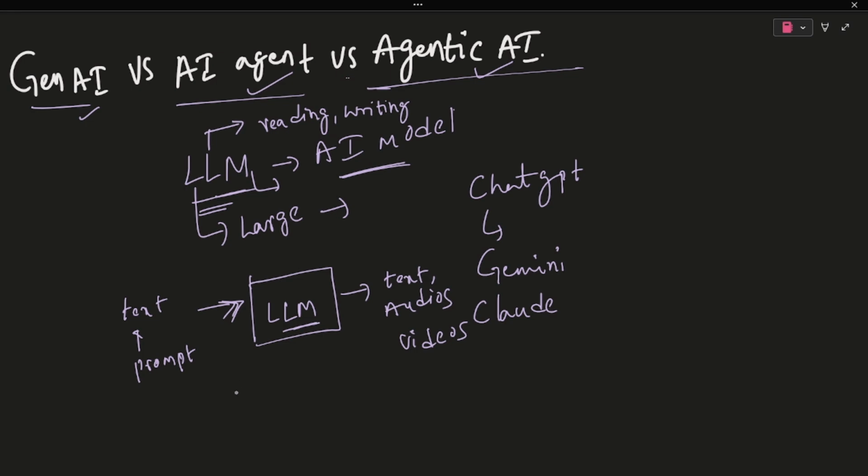It generates new content, text, images, audio, video, code, etc., based on the patterns learned from massive data sets.